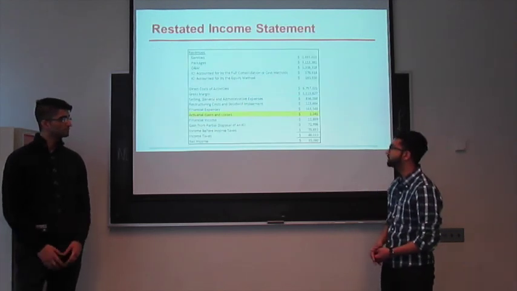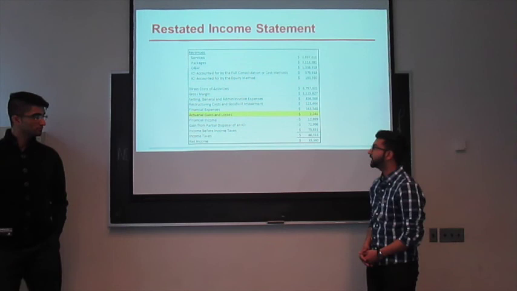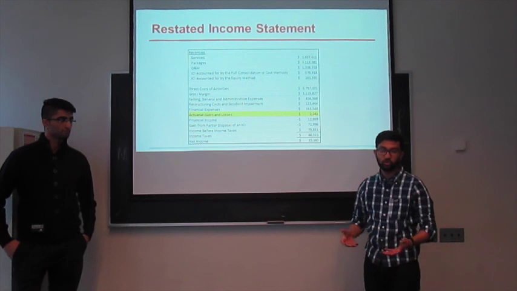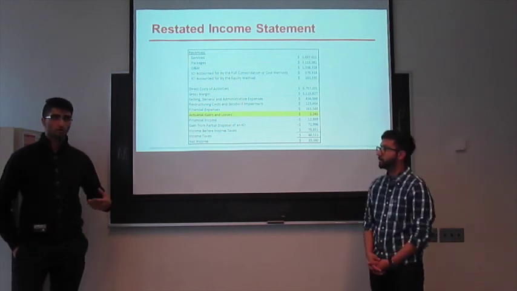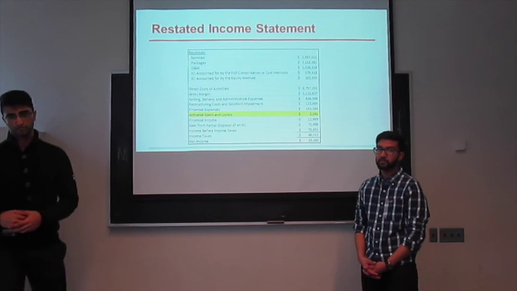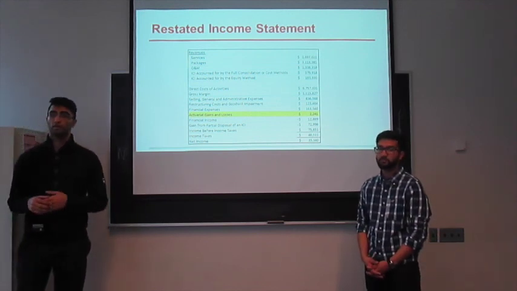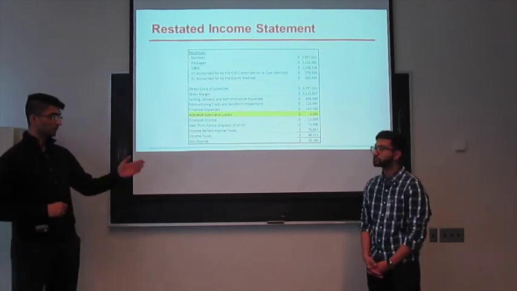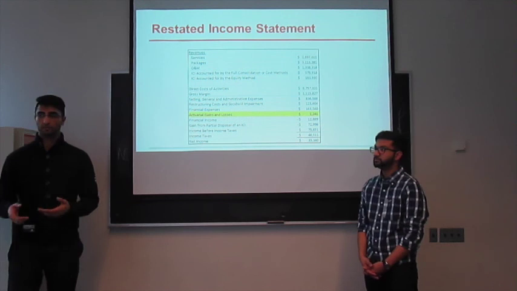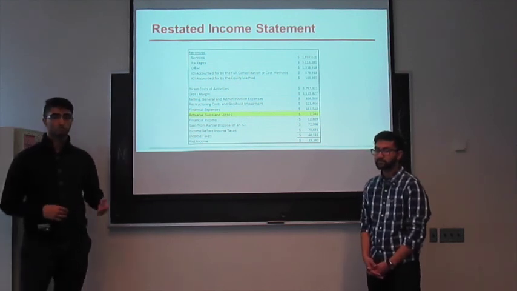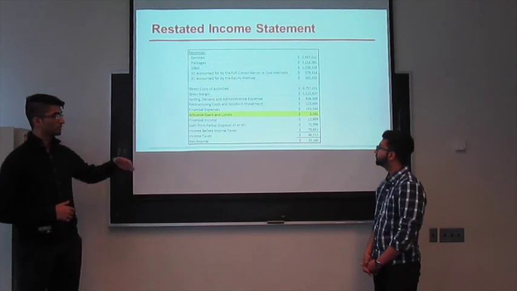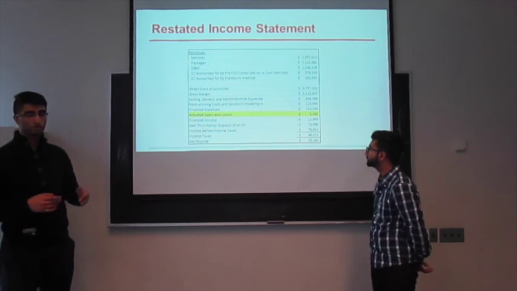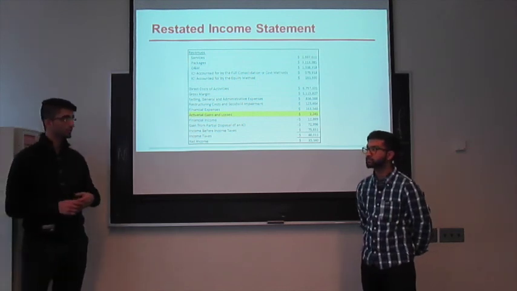So if you go to the next slide, you can see that the highlighted portion is the actuarial gains and loss. The 2,241 comes up again, and we've expensed it in ASPE because there is no OCI, obviously. And also, when you expense something, your net income before taxes goes down, but you have to account for the tax effect of this decrease in income. The company uses the comprehensive tax allocation method, but for the purpose of this calculation, we simply used the liability method. So the expenses went up, causing your net income to go down, causing your taxes to go down, still causing your total net income to go down, but not by the full amount.